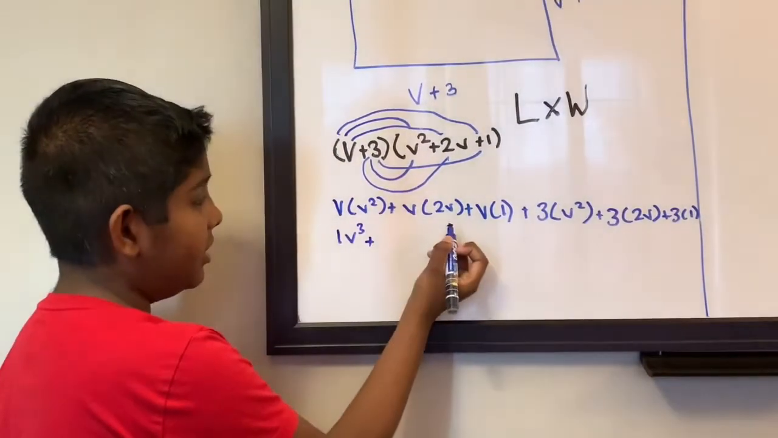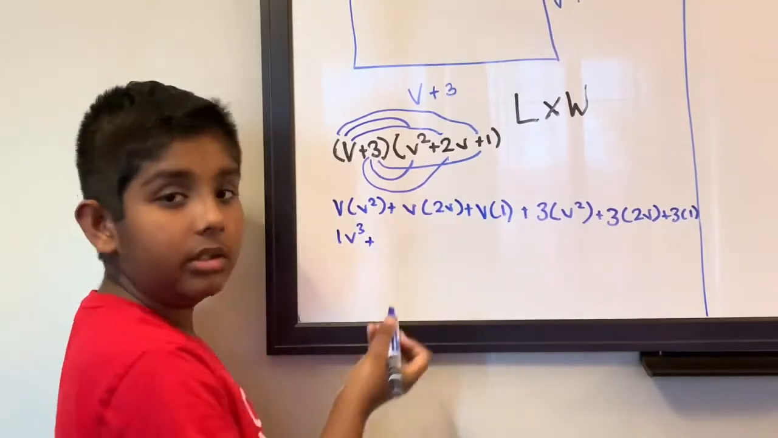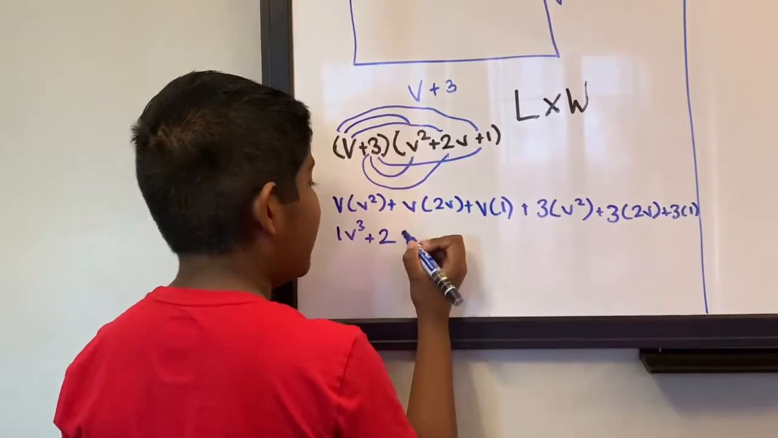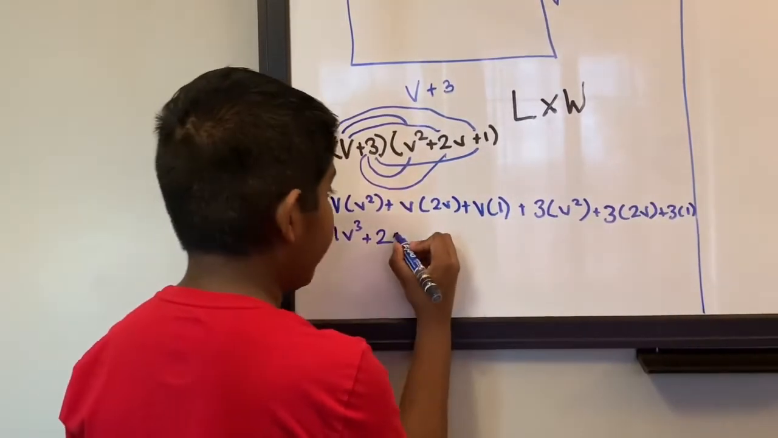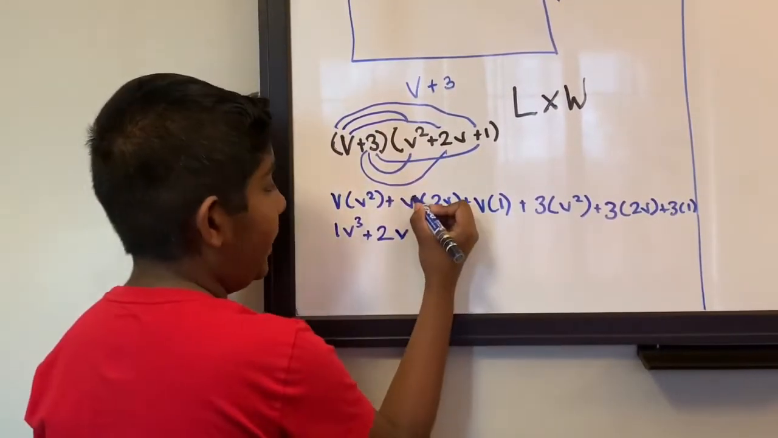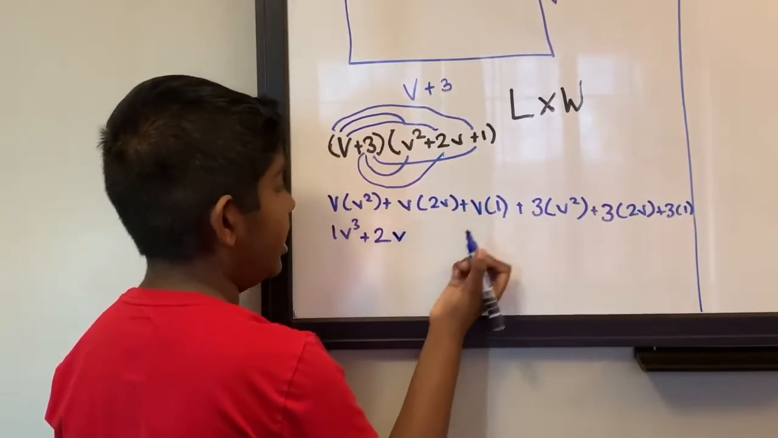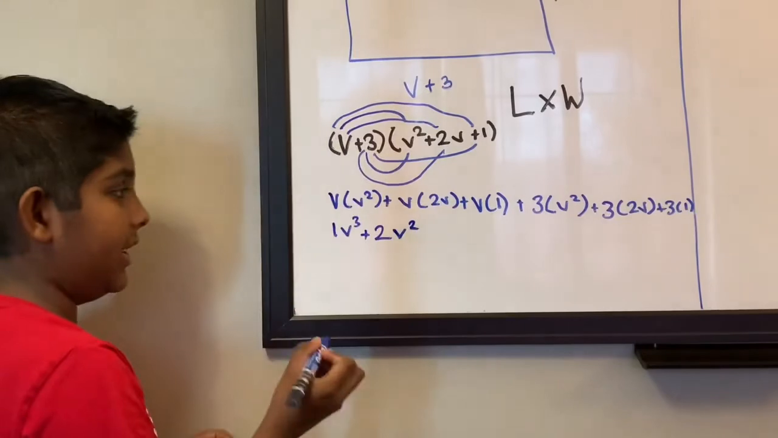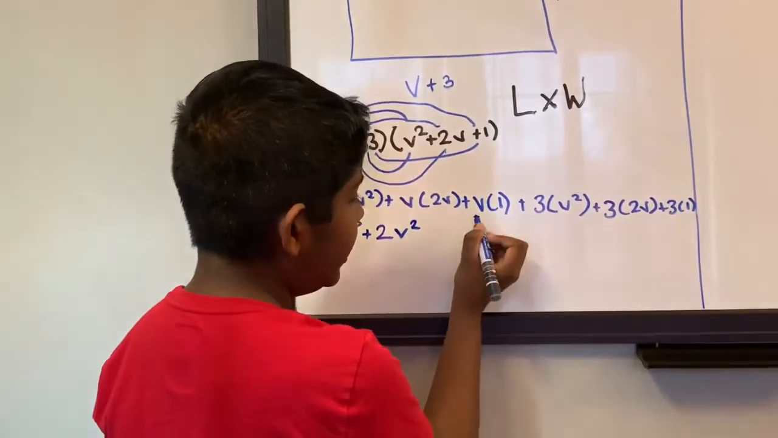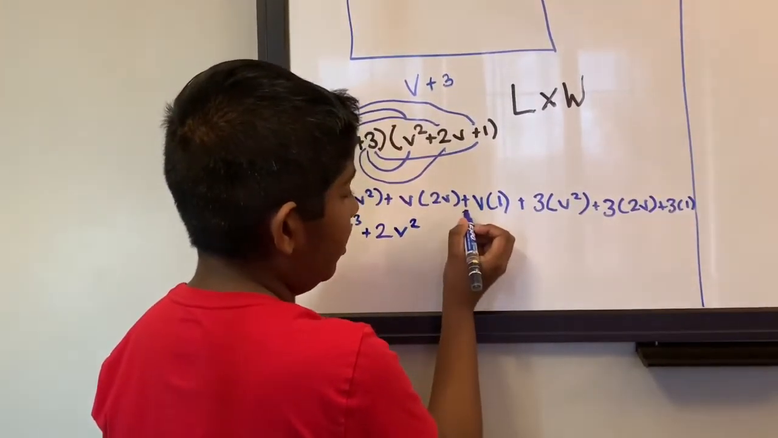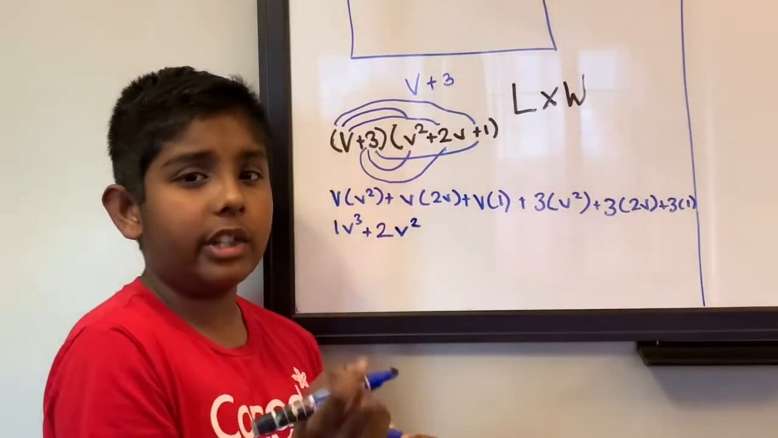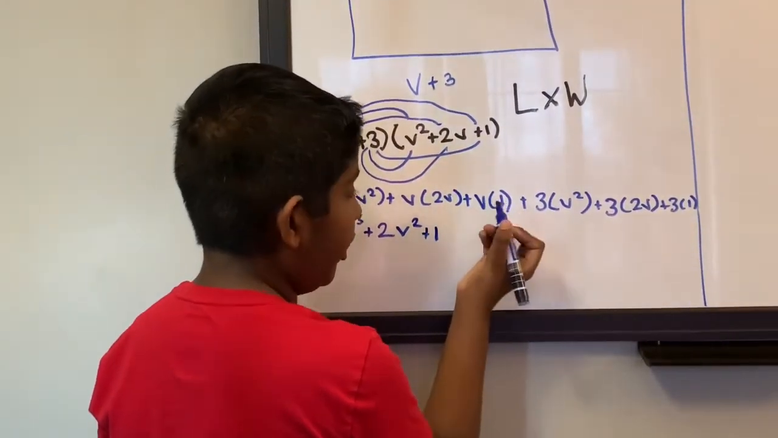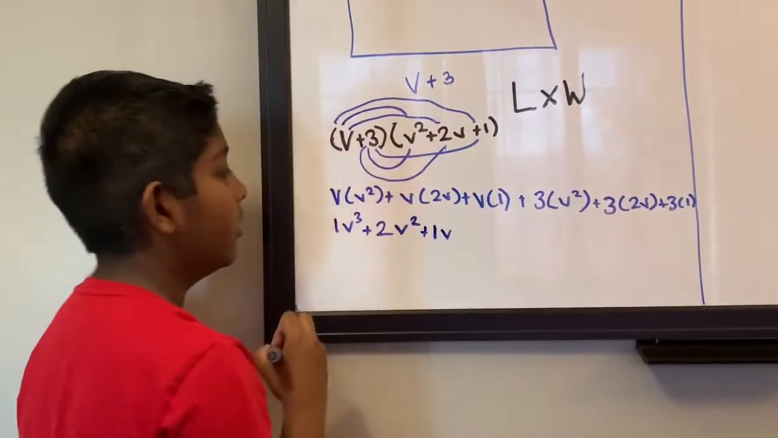v times 2v. So 1v times 2v. That is 1 times 2 is 2. We have the same variable v, so let's write that down. v to the power 1 and v to the power 1. That is v to the power of 2, adding the exponents. Then v times 1. So 1v times 1. So 1 times 1 is 1. And then we have no other variable, so we can just write down v.